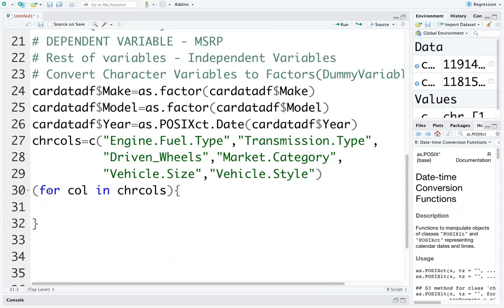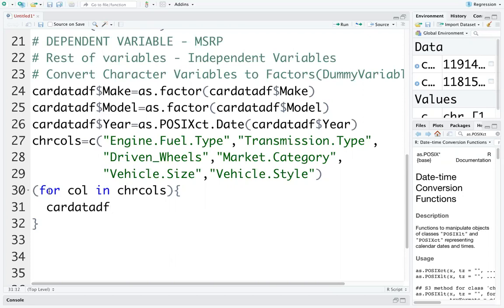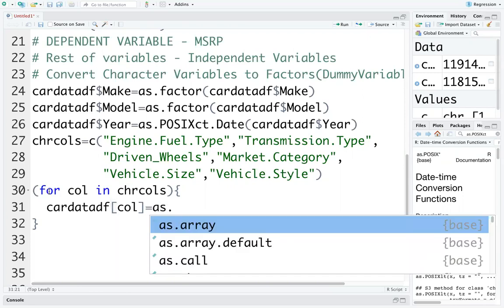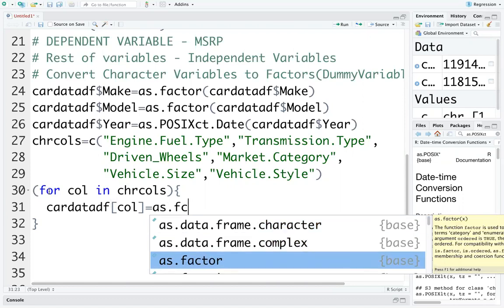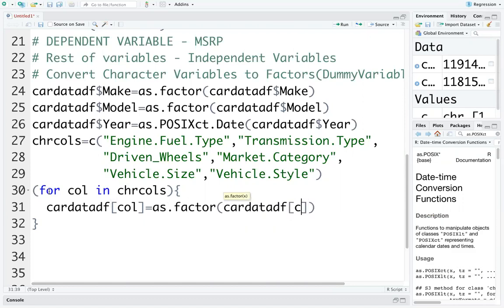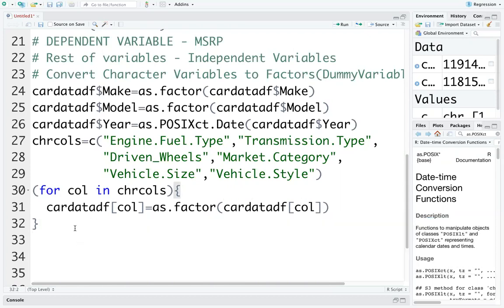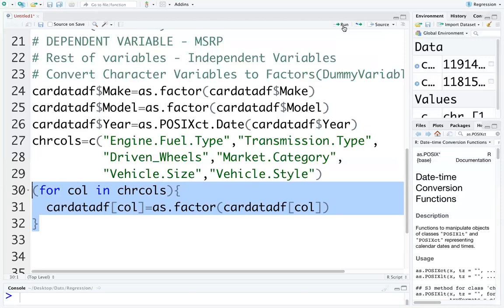It should go for the indentation. car_data_df[col] is equal to as.factor(car_data_df[col]). So the moment you run this code, all the 6 columns will be converted into numerical factors.